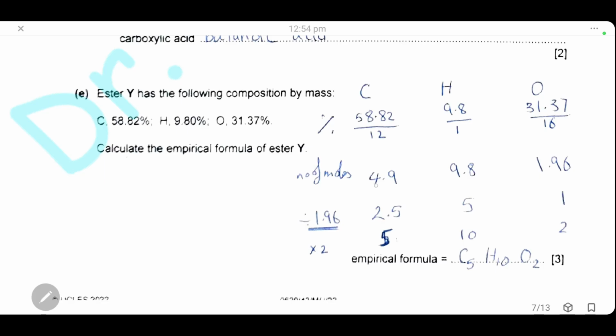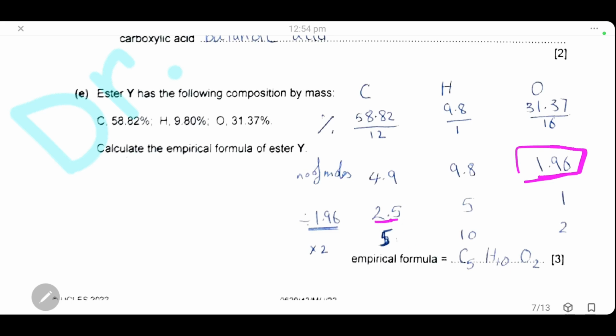Now we have the number of moles for each element. We will divide all by the smallest number. The smallest number here is 1.96, so we will divide all by 1.96. We have 2.5, 5 and 1.